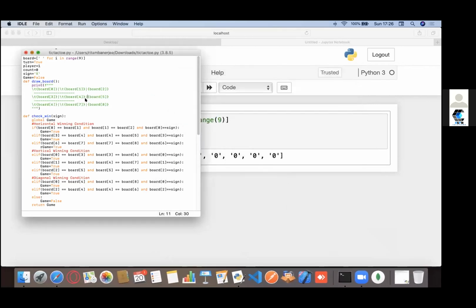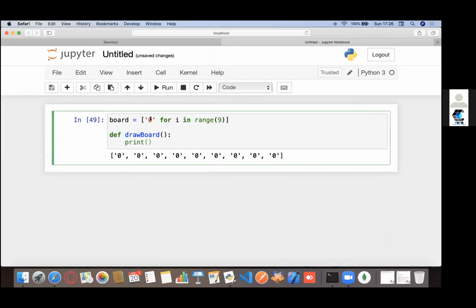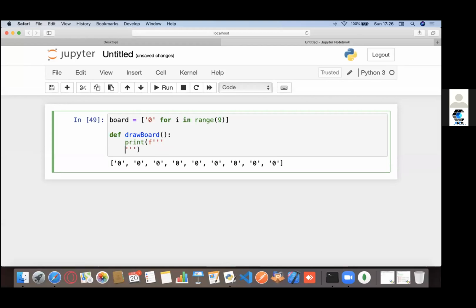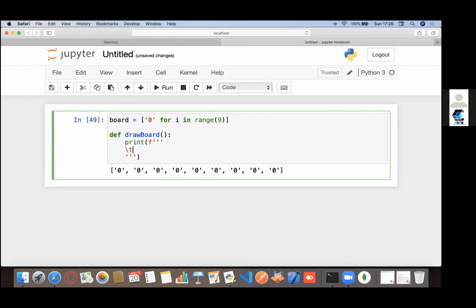So let's see how that looks. Right now, even this 0 is just a placeholder. I will later change it with a space. It's so that you can actually understand what's happening with my board. So I'll be using an F string. Draw board is basically a function that I'm creating right now.